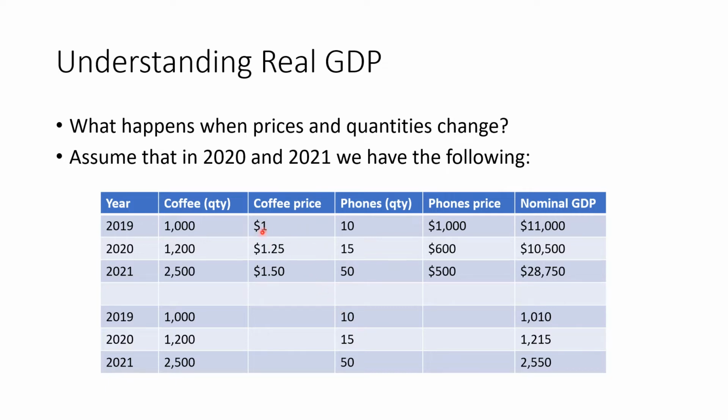So we have these different changes in prices here. We have our coffee changing from $1 to $1.25 to $1.50. And like I said, you'll probably want to write these down. And we have our phone prices changing from 1,000 to 600 to 500. Okay. So when we do our nominal GDP, we've got our quantity of coffee times our price of coffee plus our quantity of phones times our price of phones. We're going to come up with 11,000. And then we get 10,500. 28,750.